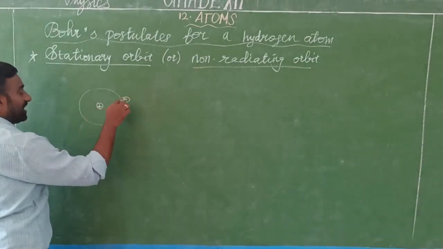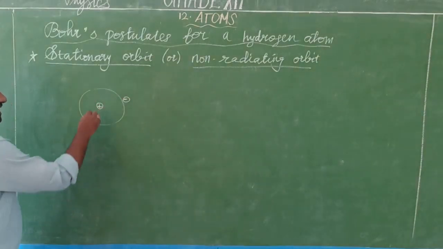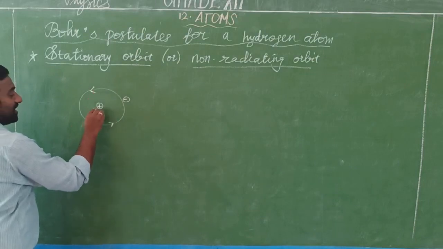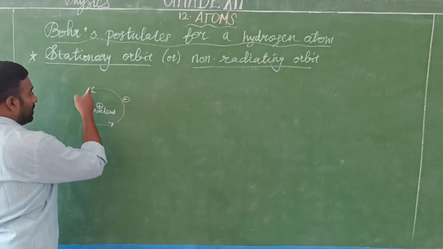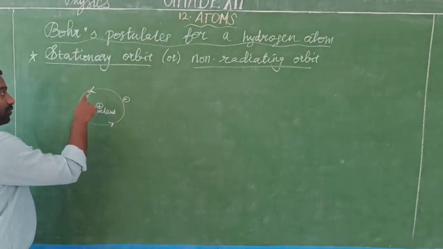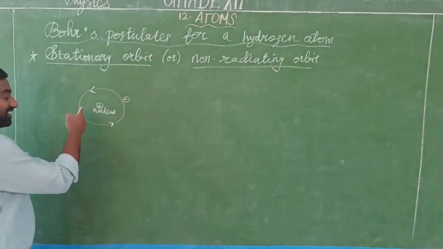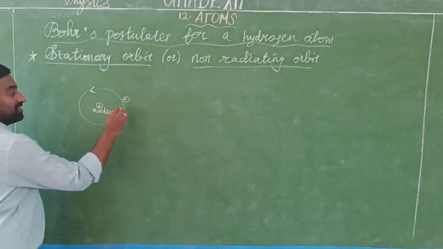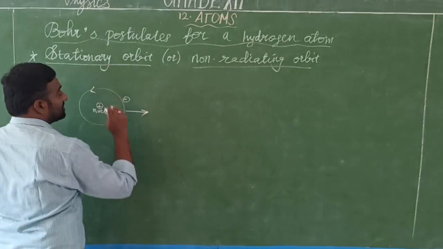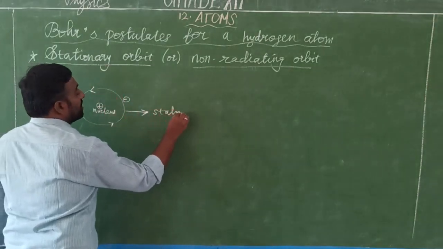In this proton-electron system, the electron always revolves around the nucleus, that is the proton, in a circular path. The electron cannot jump from its own orbit to another orbit. When an electron revolves in its own orbit, it does not emit any radiation, so the corresponding orbit is called stationary orbit or non-radiating orbit.